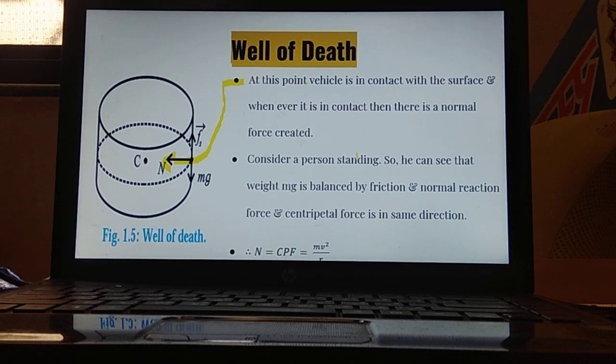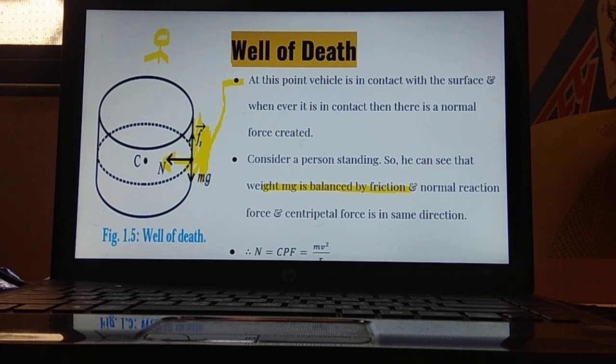Now consider a person standing. Like I have already said, we are considering a person standing over here. As the person is standing, he is able to see this happening. He is able to see the normal reaction force acting on the vehicle. He can see that the weight mg is balanced by the friction. These two are balancing each other, and the normal reaction force and centripetal force are in the same direction.